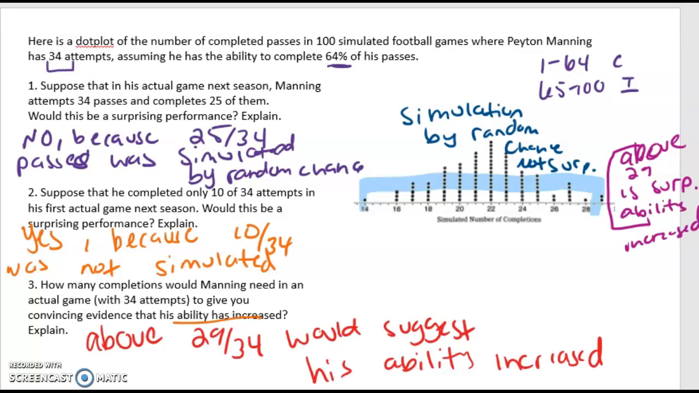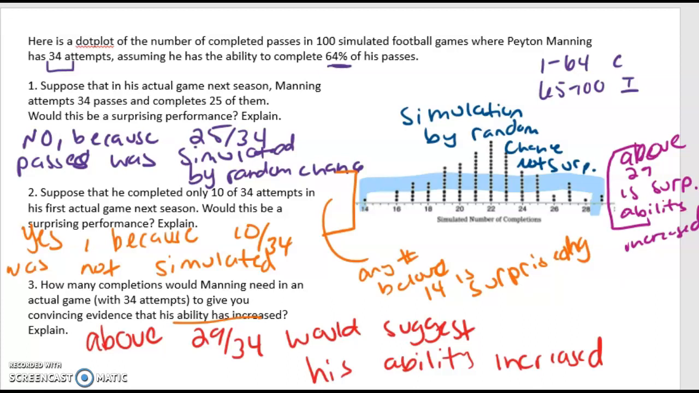Okay, now below, any number below 14 is surprising. Because it's to the left, that means his ability decreased. So this is kind of tough stuff. So make sure that you watch the video again, look at different scenarios, and make sense of what each of those dots actually mean. I think if you understand what each dot means, then you'll feel more confident about what you're doing.